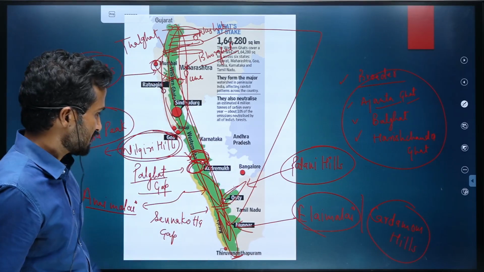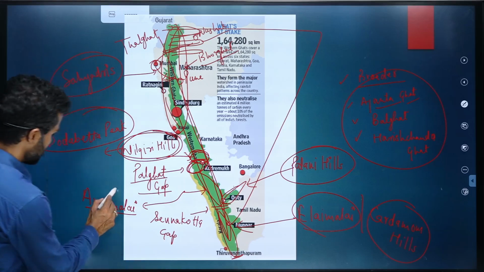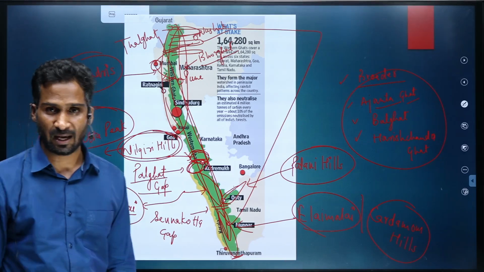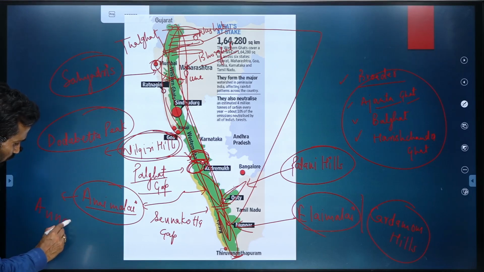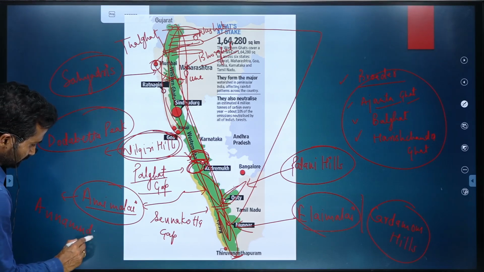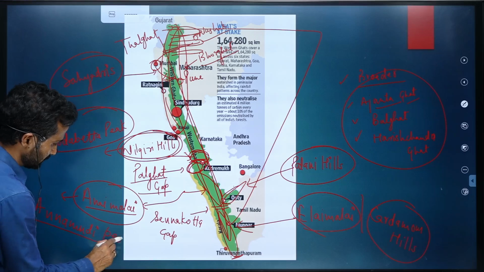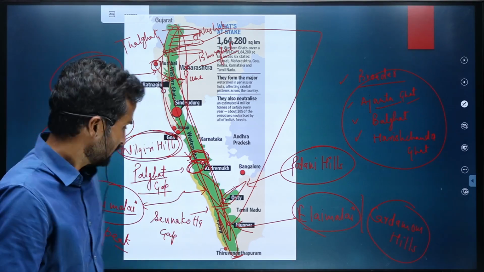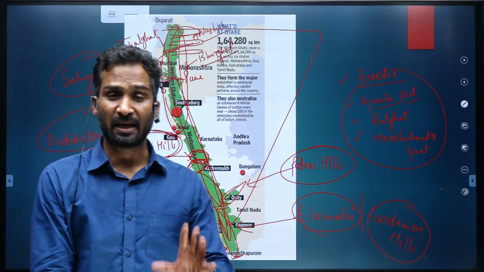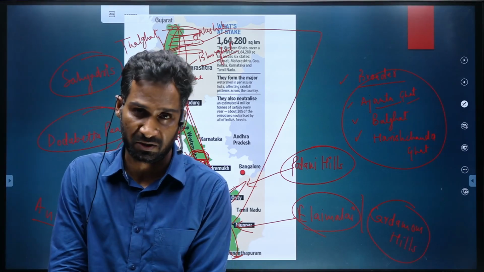The entire Western Ghat has the highest peak in Anaimalai, and that peak is known as Annamudi Peak, present in Kerala, in Western Ghat. It is the highest peak of entire Western Ghat.